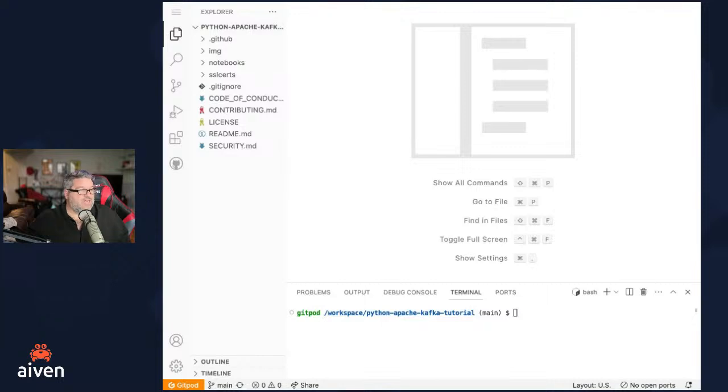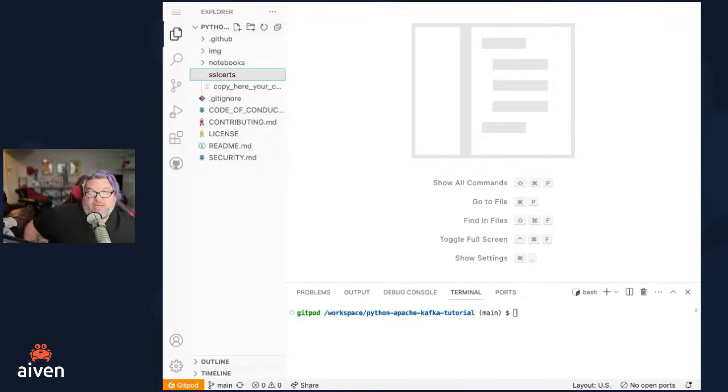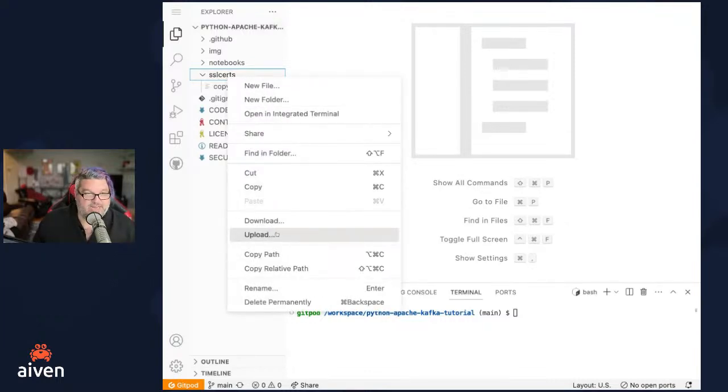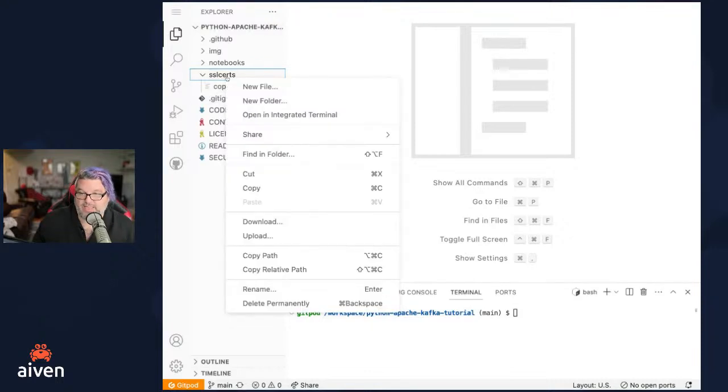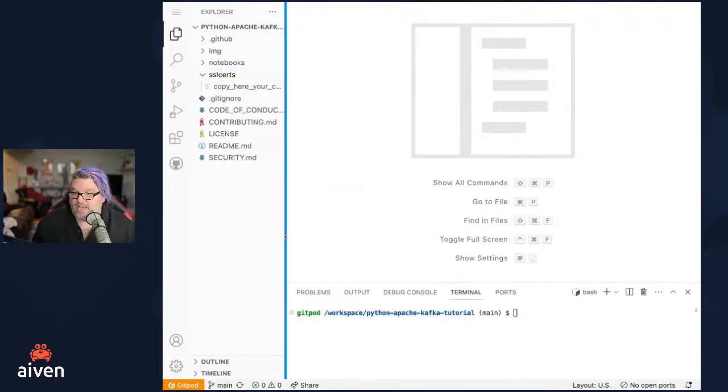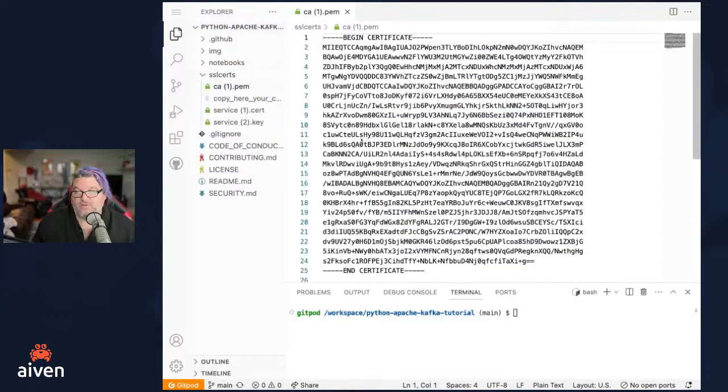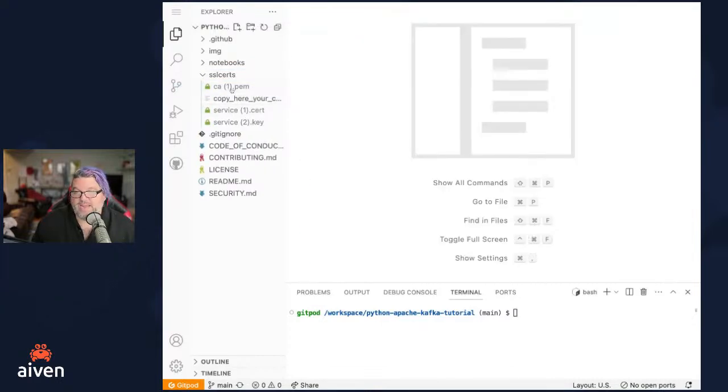The first thing that we need to do is you'll notice you have a directory called SSL certs. We need to get the certificates that we downloaded from Aiven into here, so that our notebooks are going to know how to connect. The way you do that is to right click on the SSL certs folder and say upload. Then I'm going to go into my downloads and find the 3 certificates.